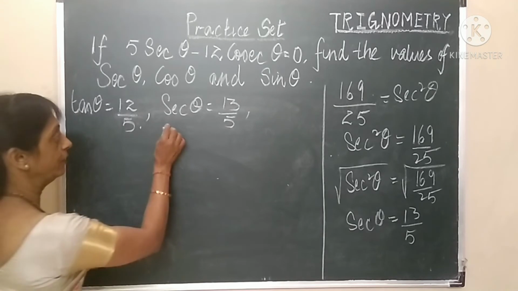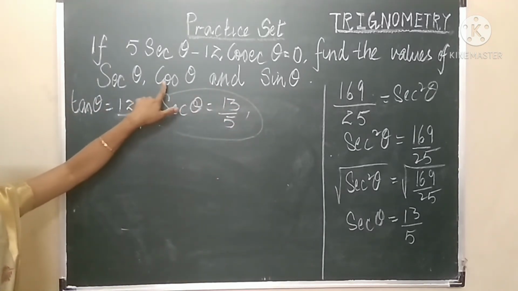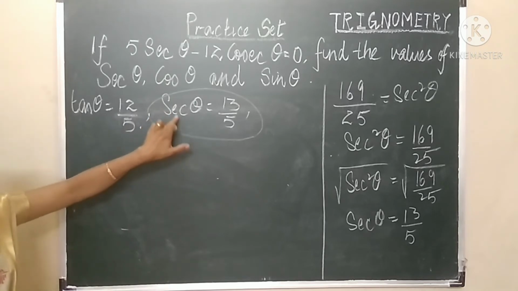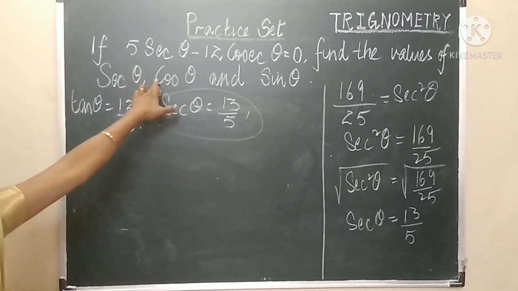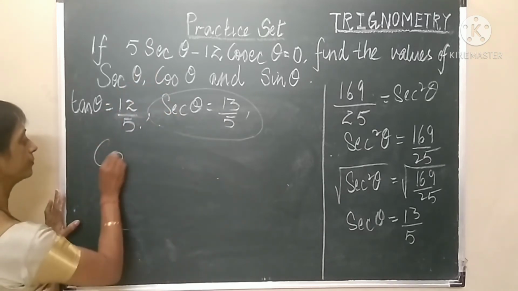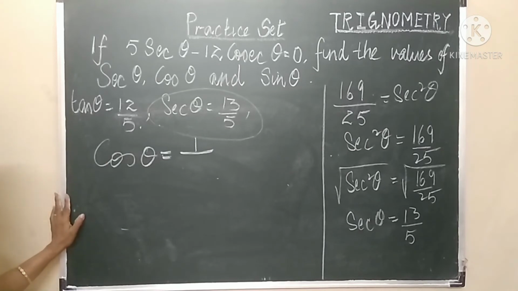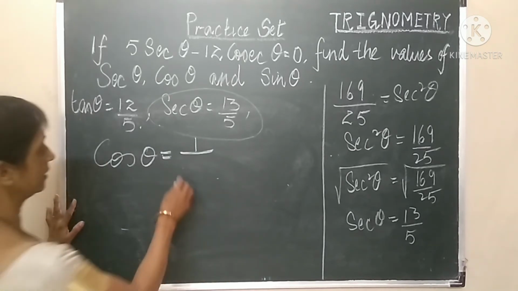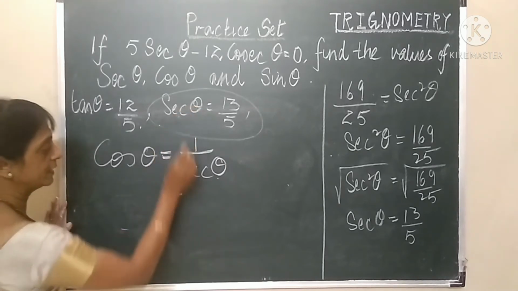But children, now we know the value of sec theta and we have to calculate the value of cos theta. We know sec theta is inverse of cos theta. So how will we get the value of cos theta? Cos theta is equal to 1 upon sec theta. We know the value of sec theta.